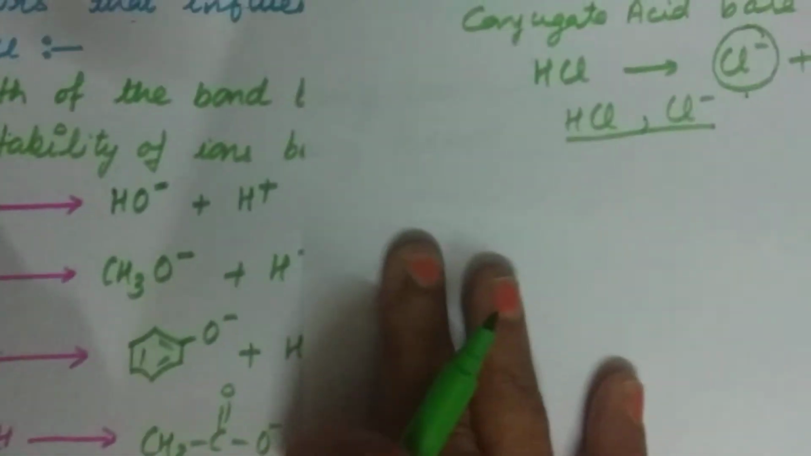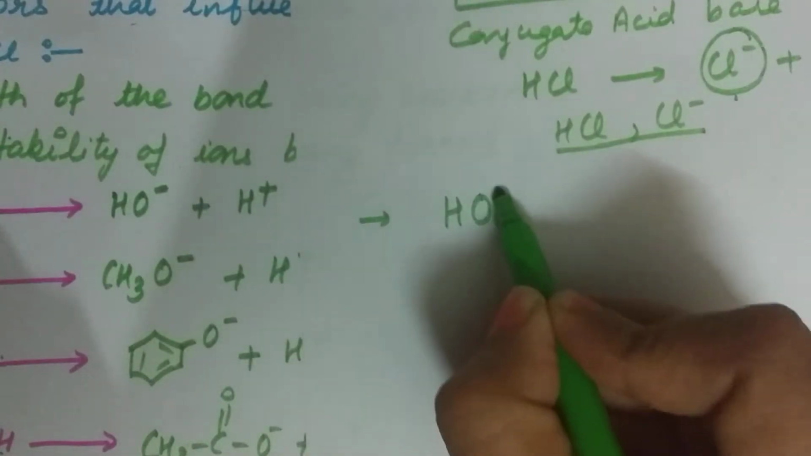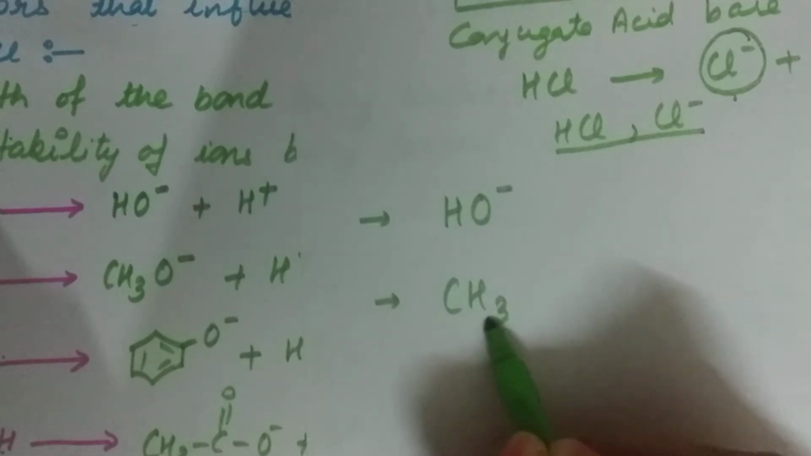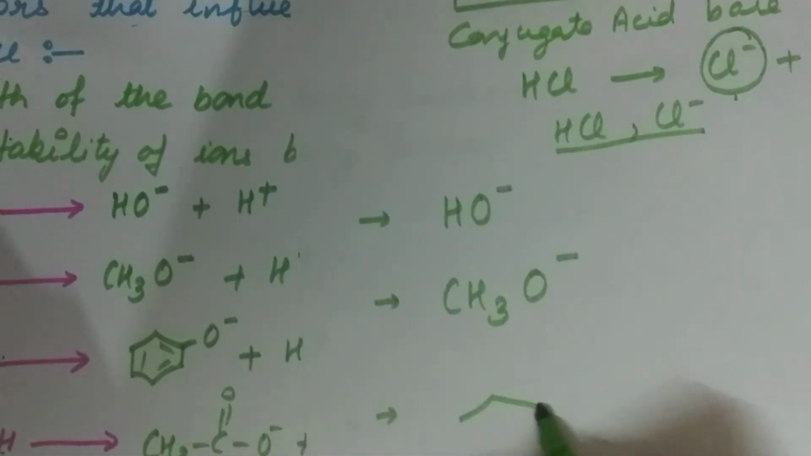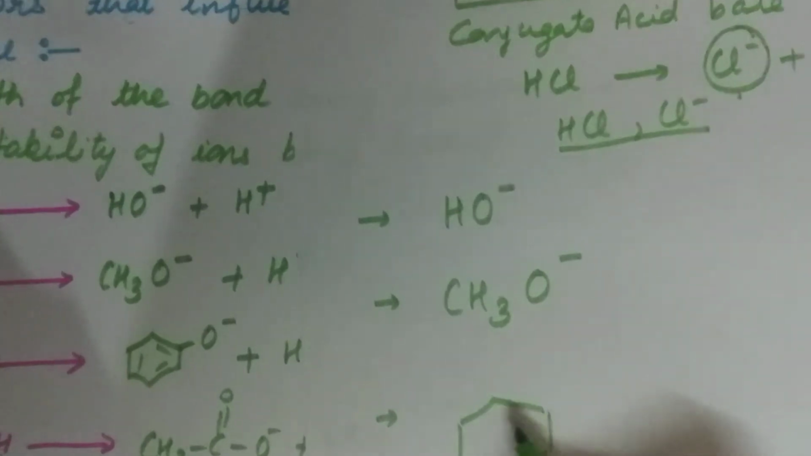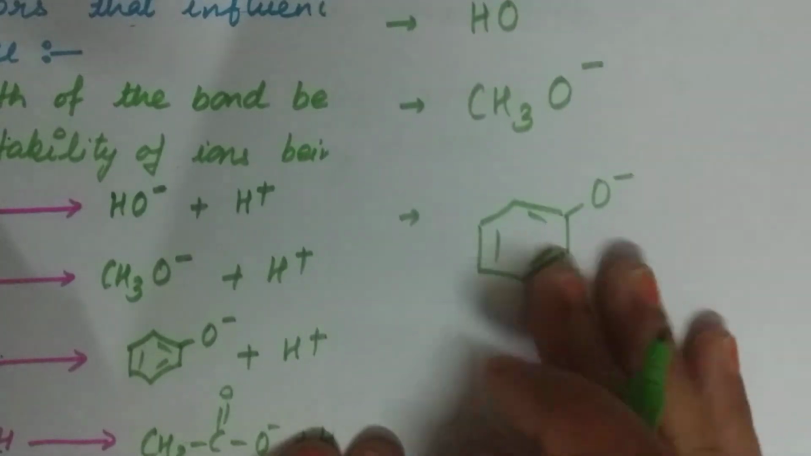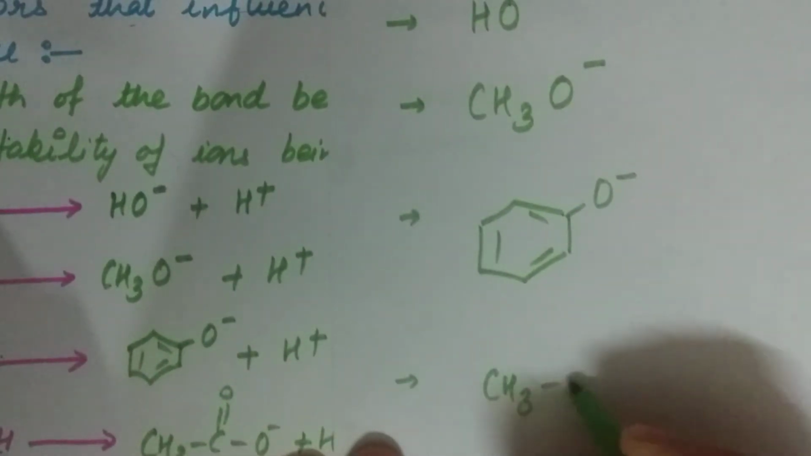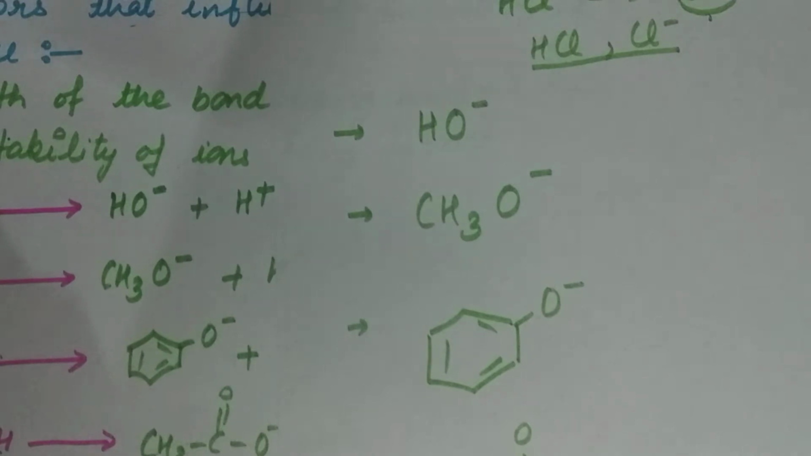Now let us compare. In the first case it is HO negative. In the second case it is CH3O negative. In the third case it is benzene O negative, and in the last one it is CH3COO negative. Now we will compare the stability.